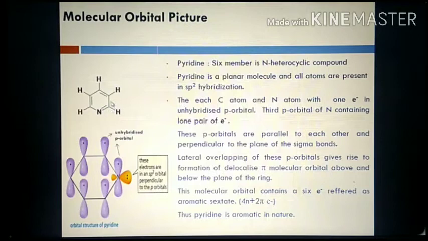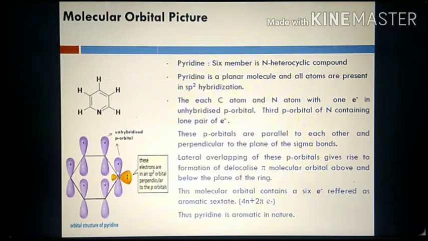Each carbon uses sp2 hybrid orbitals for formation of sigma bonds with nitrogen, carbon and hydrogen. So all carbons utilize sp2 hybrid orbitals for formation of sigma bonds. Now each carbon and nitrogen atom has 1 electron left in an unhybridized p orbital.